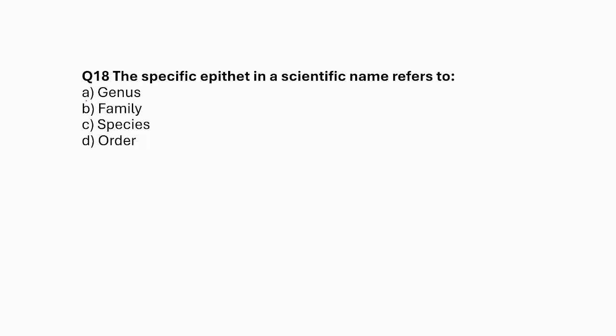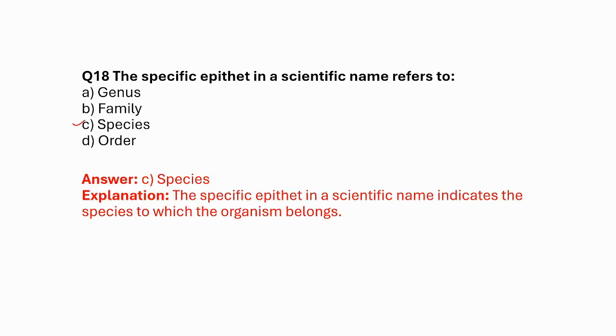The specific epithet in a scientific name refers to genus, family, species, order. Okay, so the correct answer is species. It is very common, so someone can figure it out from the question only. The specific epithet is the part of a scientific name that indicates the species to which an organism belongs.